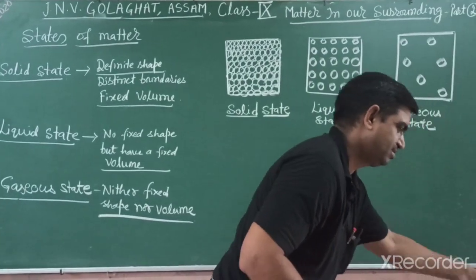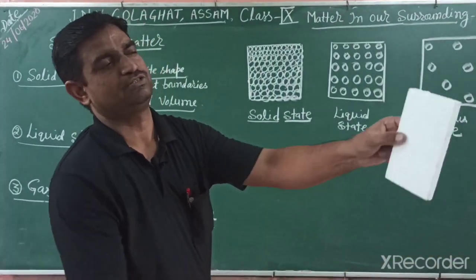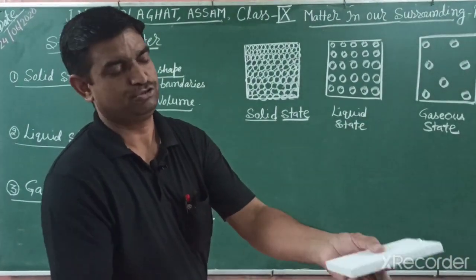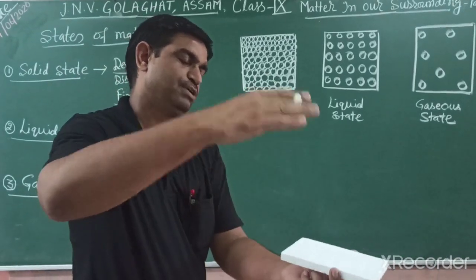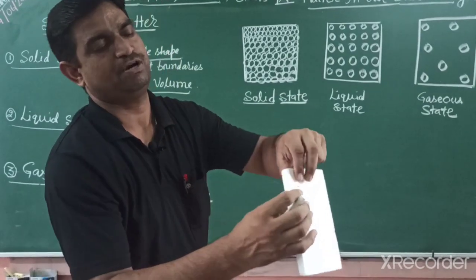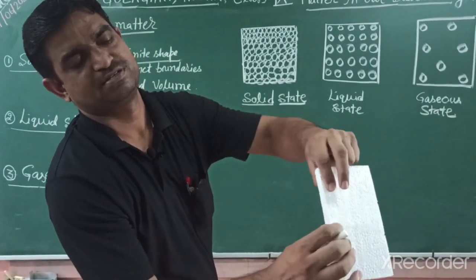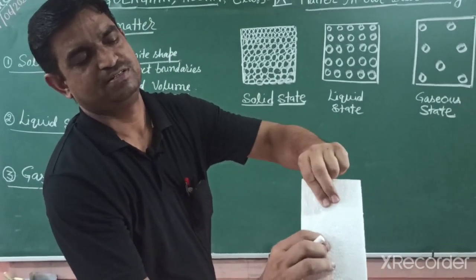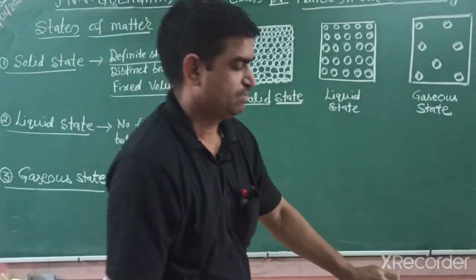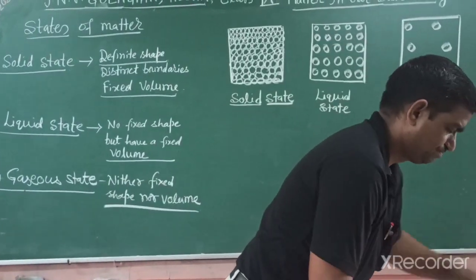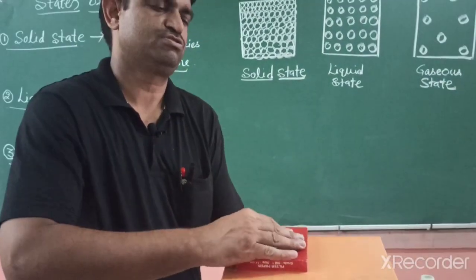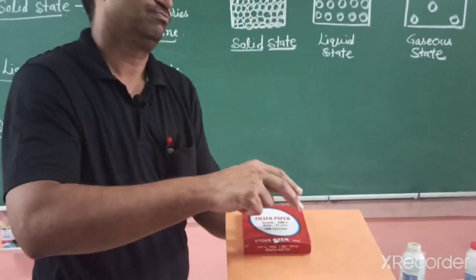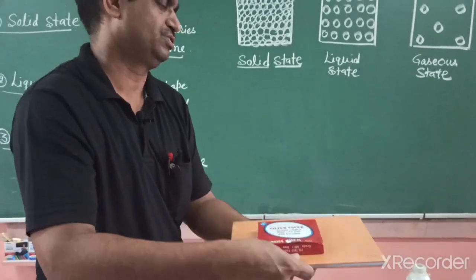Another one, this thermocol, is also a solid. Another property: when we apply pressure, what happens? Thermocol can easily be pressed. But when we apply pressure on this notebook, it is not compressed. Why? Because the molecules are very near to each other.